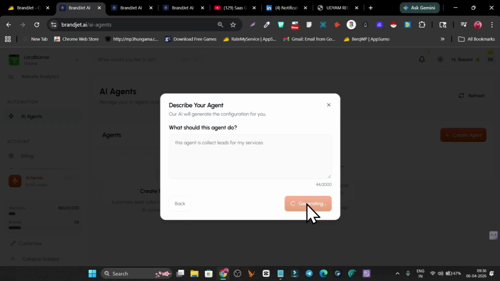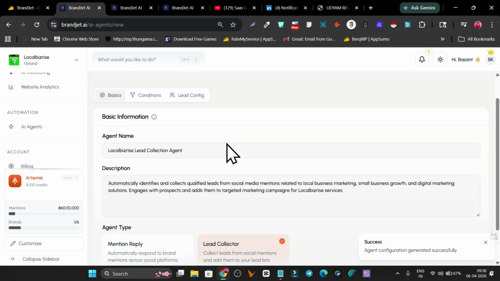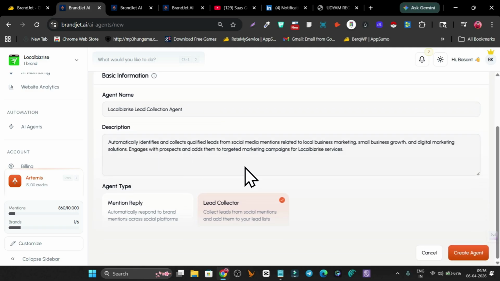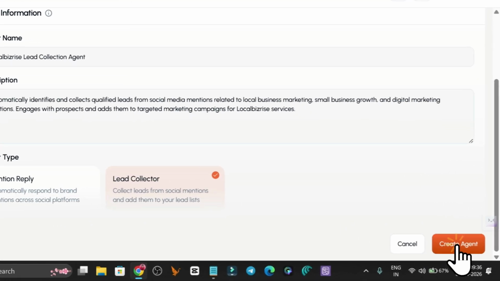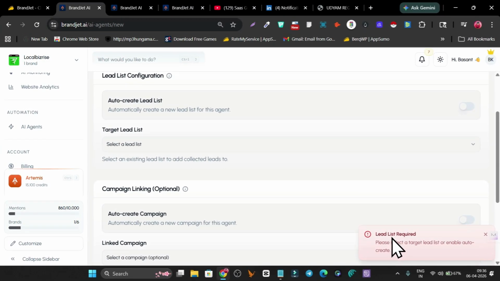Then it can take around 10 to 15 seconds to build your agent, and once that is done, we are going to configure our agent. You can see here this is our agent, and this is the description, and this is the lead collector. We can still change whether we want the mention replies or the lead collector. Okay, we have a lead list required.